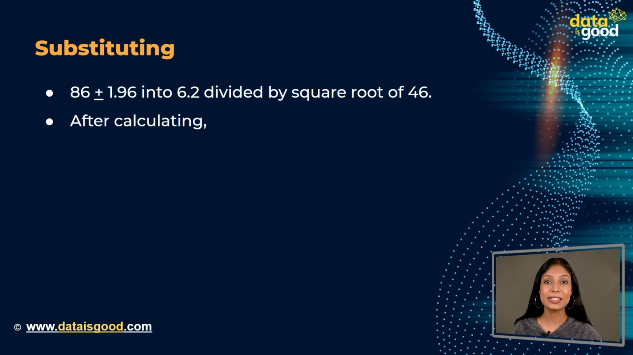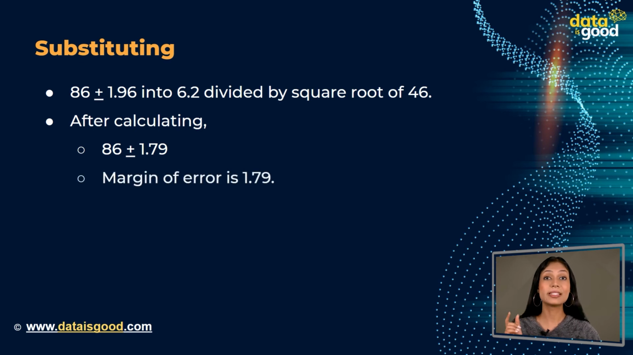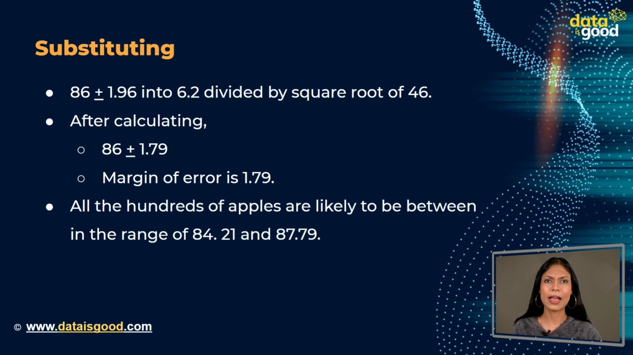After calculating this, we get 86 plus minus 1.79. So here 1.79 is the margin of error. Therefore, all the hundreds of apples are likely to be in the range of 84.21 and 87.79.